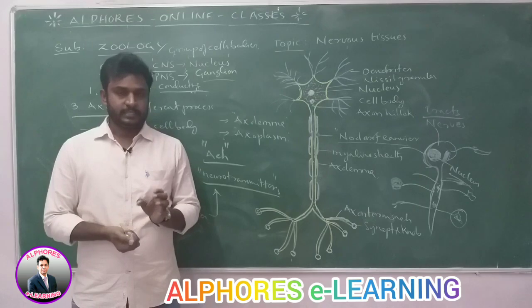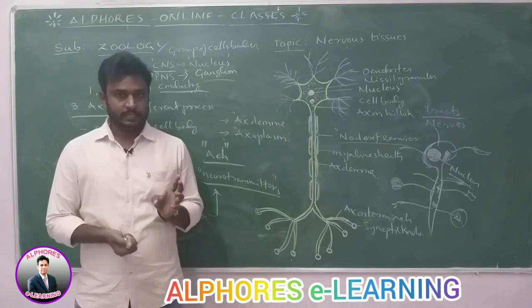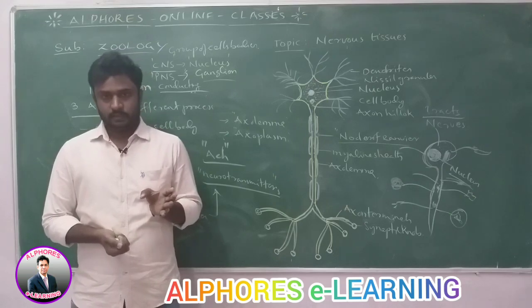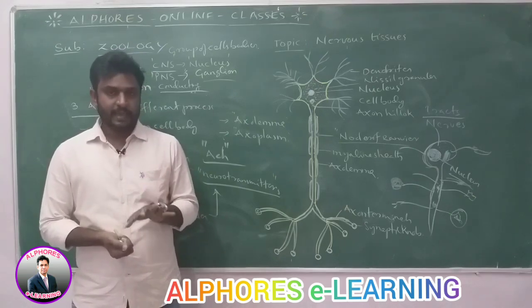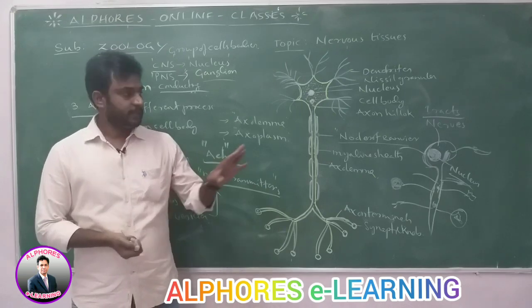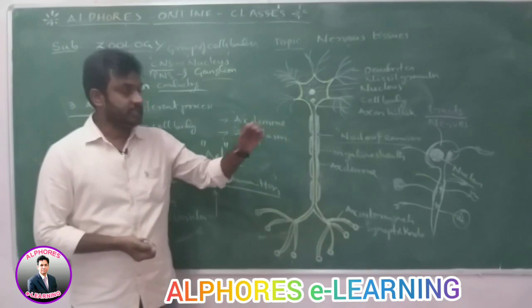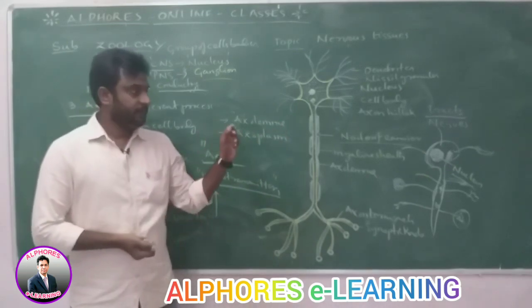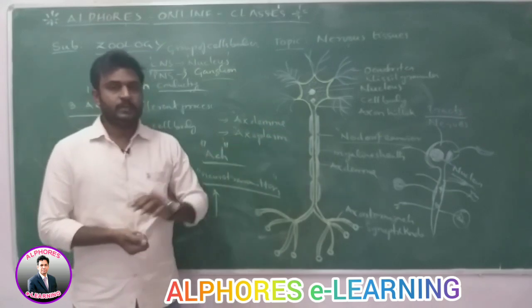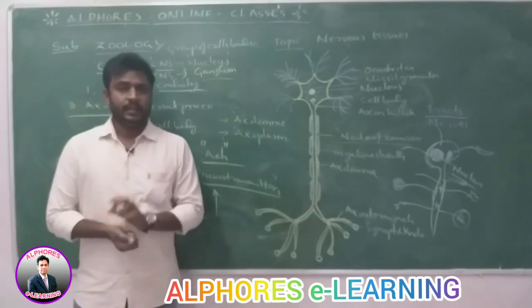I hope you understand. A group of cell bodies present in the CNS is called a nucleus. A group of cell bodies present in the PNS is called ganglia. A group of axons present in the CNS is called a tract.